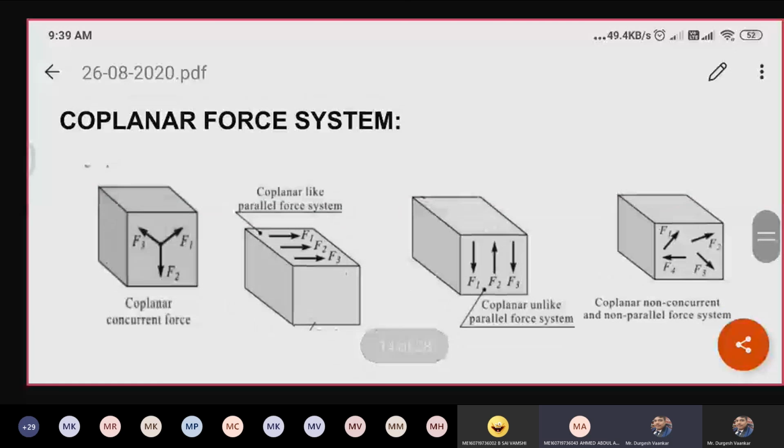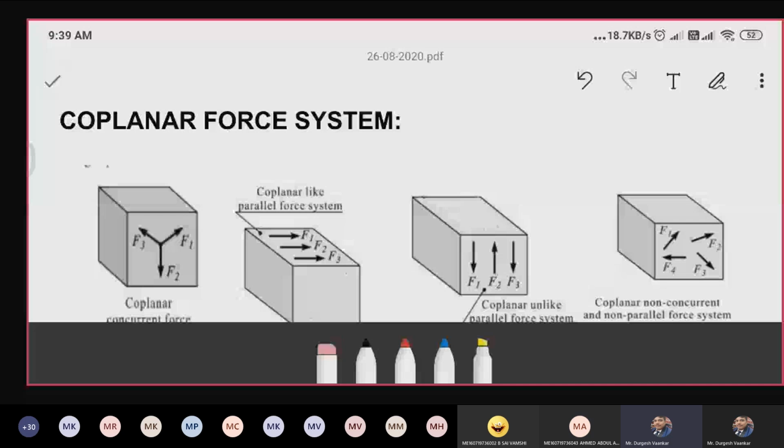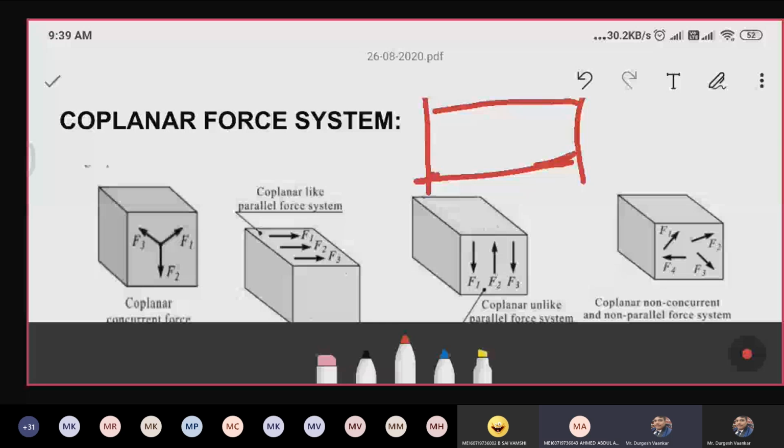In the coplanar force system, the name itself indicates the forces are acting on the plane. I explained to you that joining two points we get a line. If you join lines, then we will get a plane. If you join two planes, then we will get a solid. So in this case, the forces are acting only in one plane. That is the reason why it is coplanar. Concurrent means all the forces are passing through a single point. Then we call it a coplanar concurrent force system.